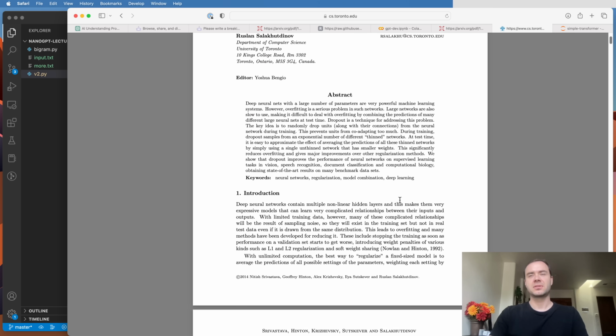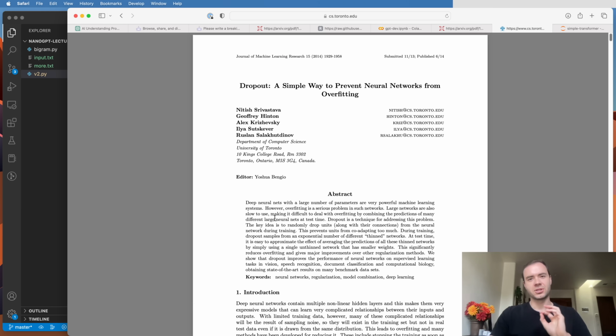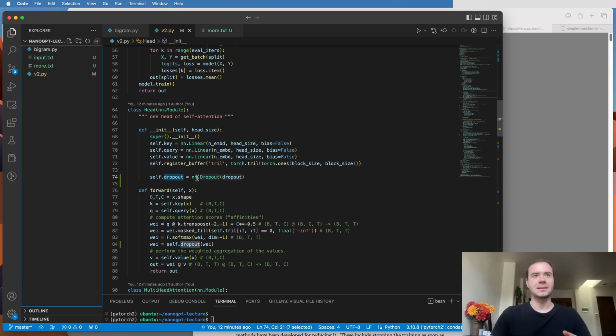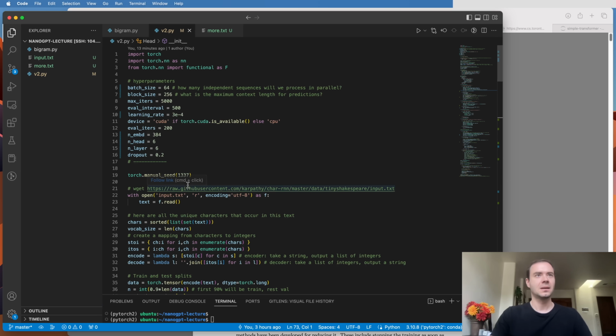So I would read the paper to get the full detail. For now, we're just going to stay on the level of this being a regularization technique. And I added it because I'm about to scale up the model quite a bit, and I was concerned about overfitting.